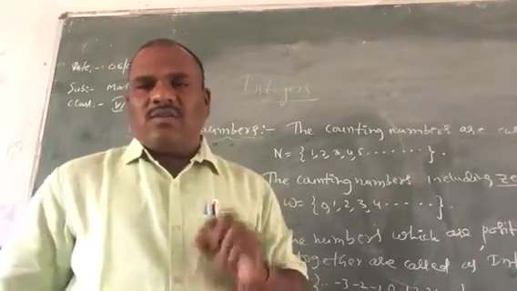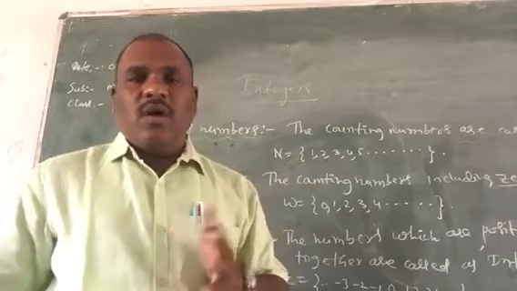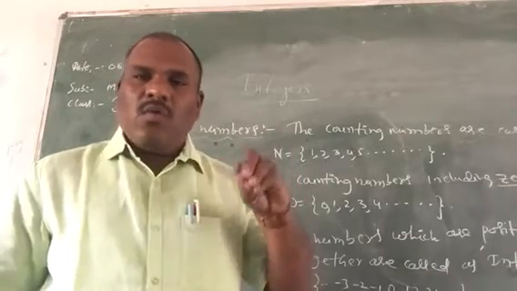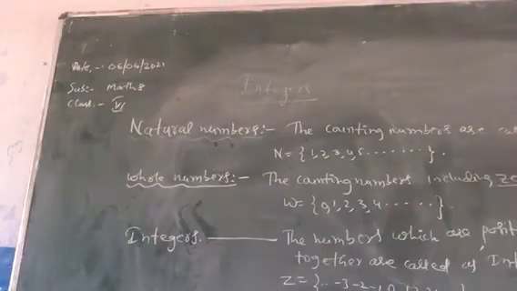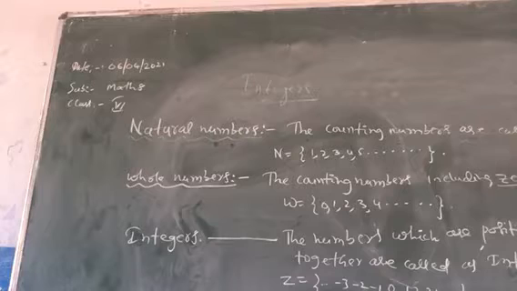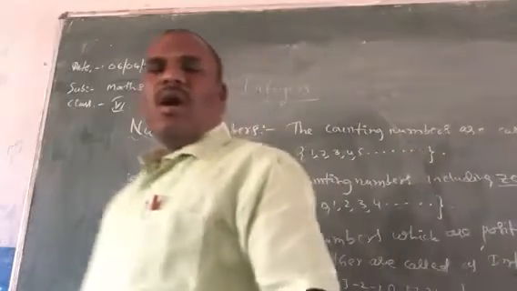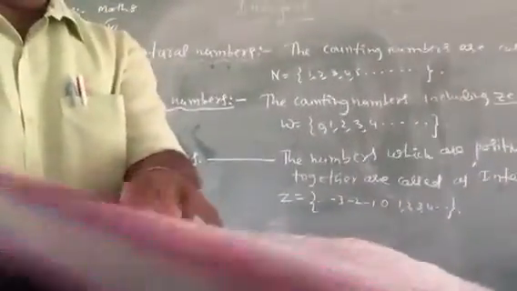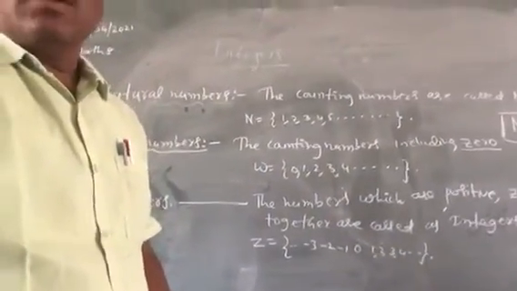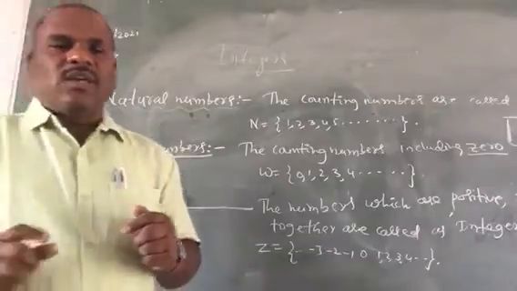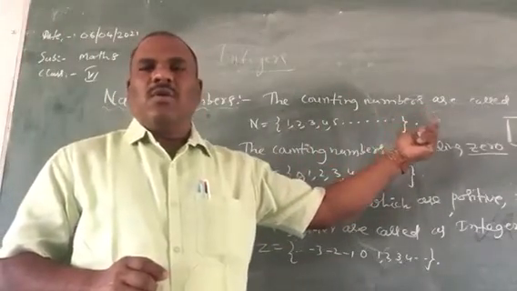Natural numbers are a subset of whole numbers. That means all natural numbers are present in whole numbers. So the symbol of subset we can write, children. Look here: N subset of W. That means all natural numbers are present in whole numbers. That's why natural numbers are a subset of whole numbers.